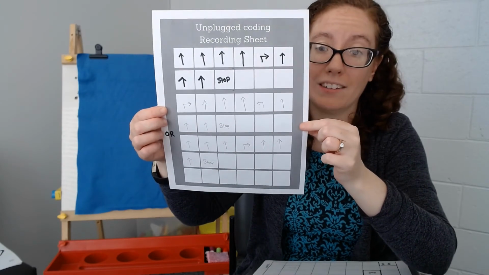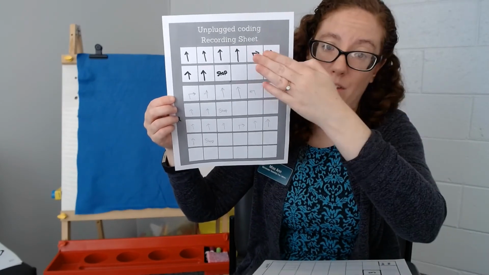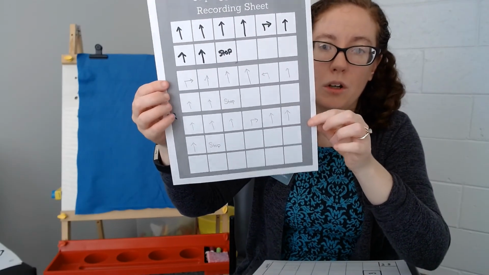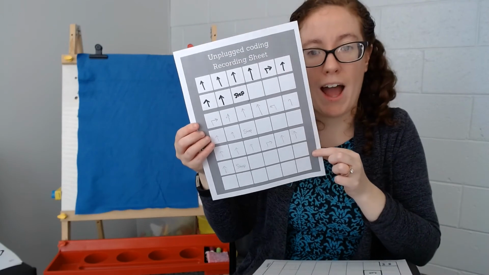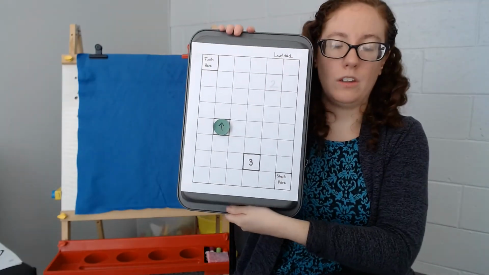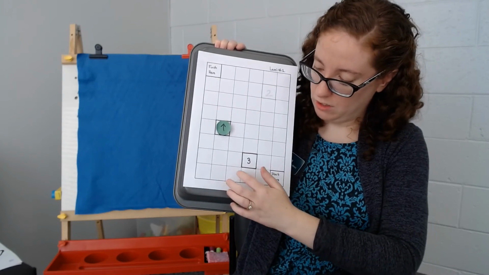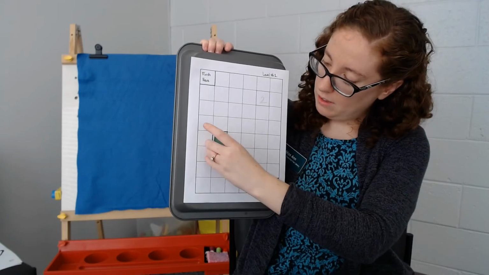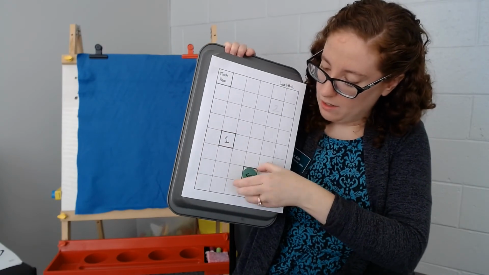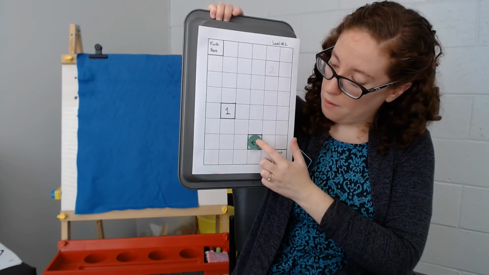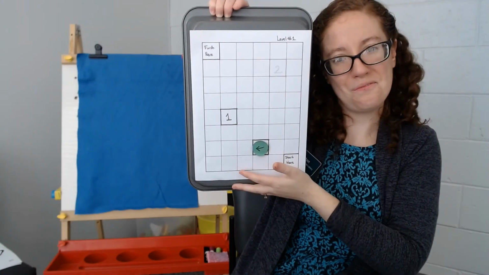But there's 2 ways. I told you you could go up and then to the right, or you could go down like we did. So you can use this record sheet to keep track, but you could also put the code right on here. You could put each of the steps into each of the squares. So however you want to do it. Let's make sure that we go back to 3. Now on your own, what is the line of code to get from 3 to the finish line?